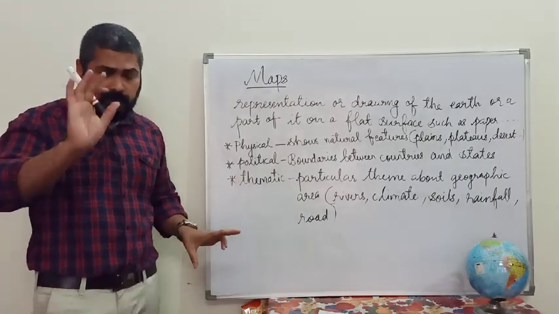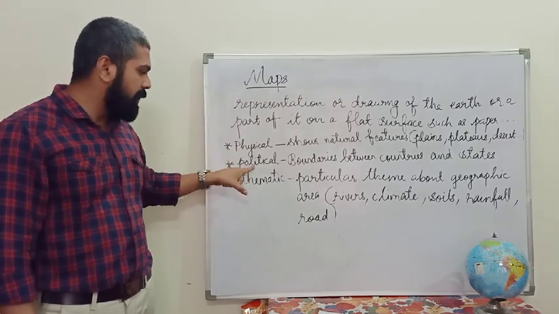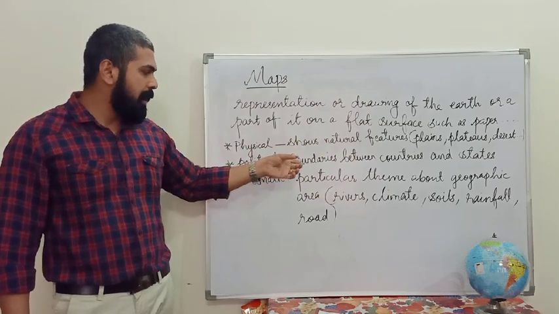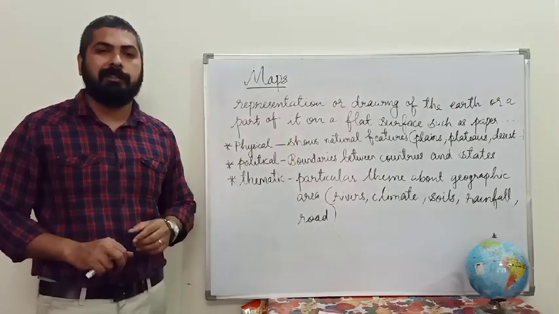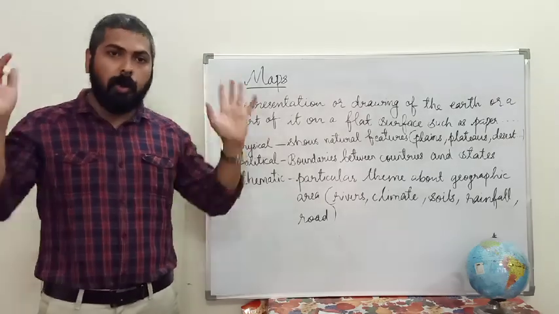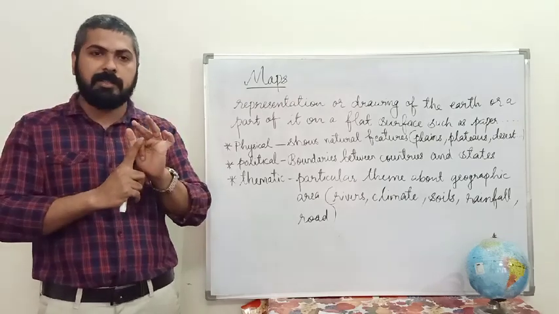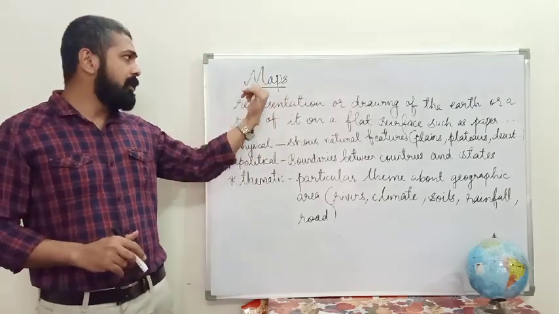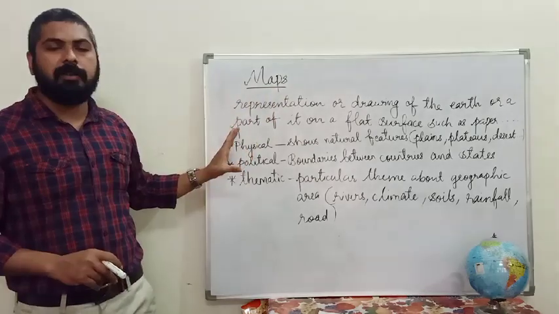In 4th class we are going to learn only 3 types of maps: physical, political, and thematic. Physical shows natural features. The political map shows boundaries between the countries and states, and thematic maps show a particular theme about a geographical area. And the conclusion is that to learn about the whole world, we need maps and globes. Maps have many limitations, which we already discussed, and to overcome those limitations, we took maps. These are the main features of maps.